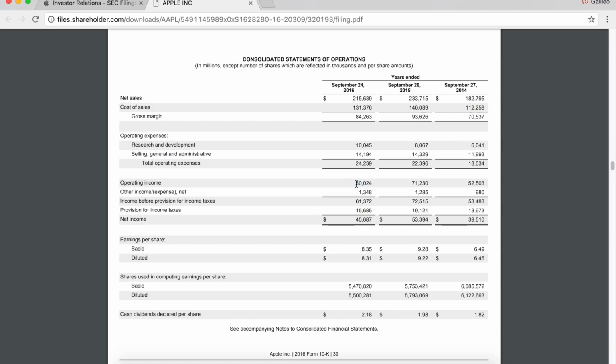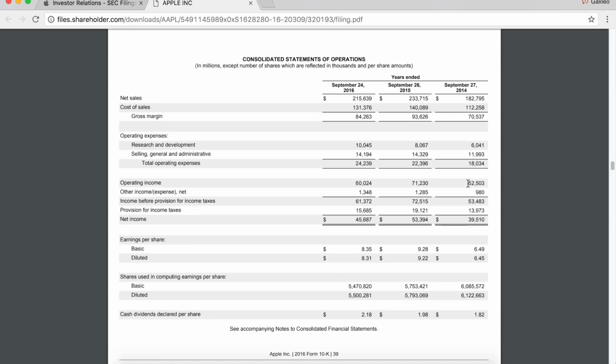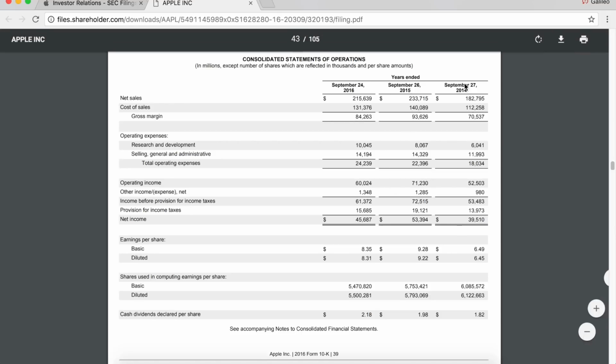And this is where it gets kind of fun. We can compare and say, oh, Apple actually made less money in the year ending 2016 than they did the year ending 2015. That's interesting. But if you look at the year before that, they're actually up from that. So, we can tell Apple made $52 billion in profit in the year ending in 2014, then 71, then this year ending 2016, $60 billion. So now we can start to see a trend. We can look at their revenue, how that's trending over time.